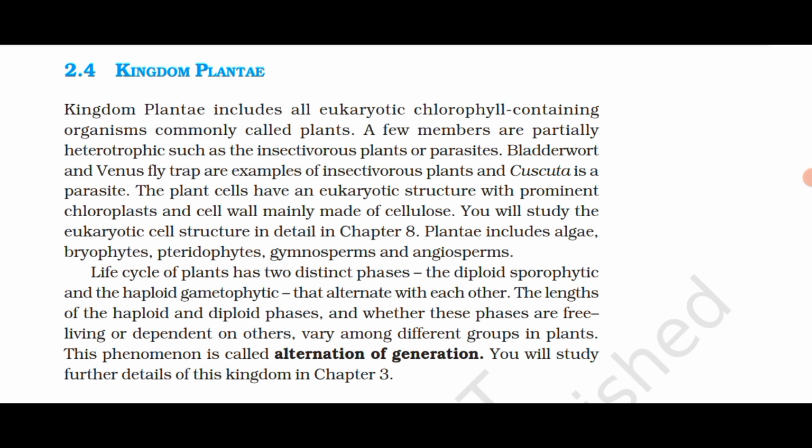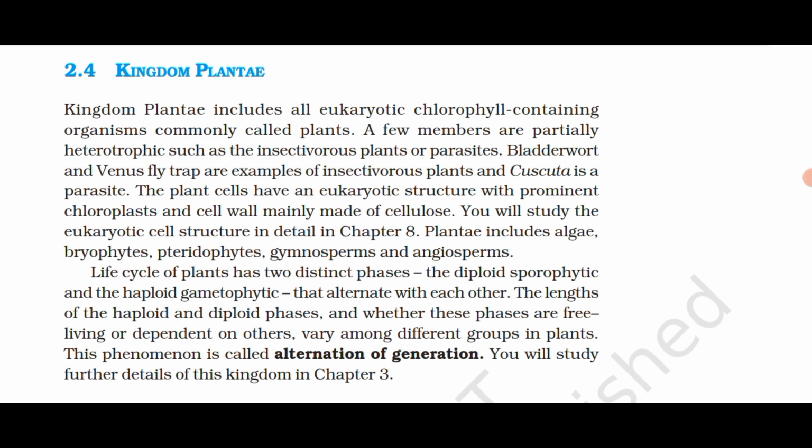Plant cells have a eukaryotic structure with prominent chloroplast and a cell wall mainly made up of cellulose. You will study the eukaryotic cell structure in detail in chapter 8. Plantae includes algae, bryophytes, pteridophytes, gymnosperms, and angiosperms.